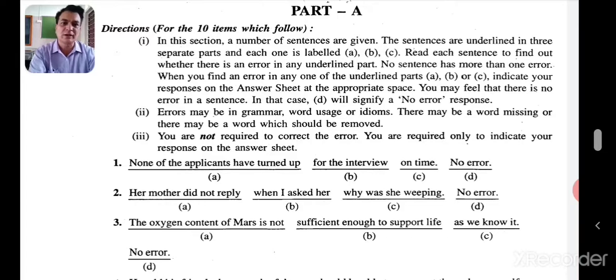The oxygen contained of Mars is not sufficient enough to support life as we know it. The oxygen content of Mars is not sufficient enough. Sufficient enough, both have similar meanings. So only one is enough. So that's why sufficient is enough. The oxygen content of Mars is not sufficient to support life as we know it. So the error is where? In B. So let's go ahead with some more questions now.